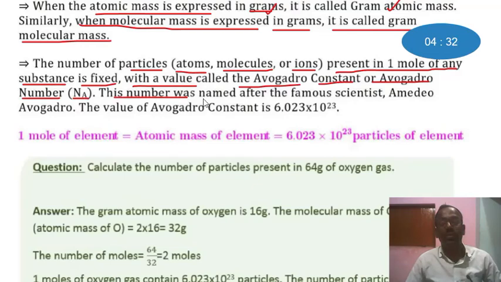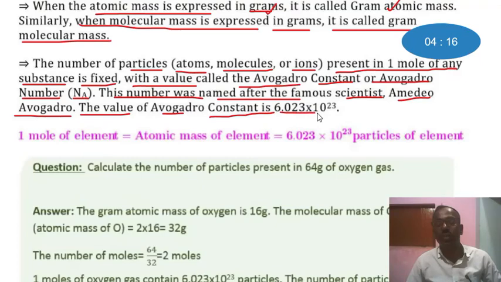This number was named after the famous scientist Amedeo Avogadro. The value of the Avogadro constant is 6.023 into 10 to the power 23. It means that 1 mole of an element, equal to the atomic mass of the element, contains 6.023 into 10 to the power 23 particles of the element.